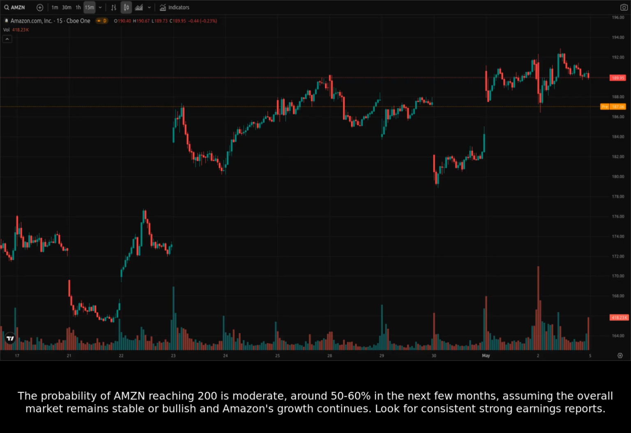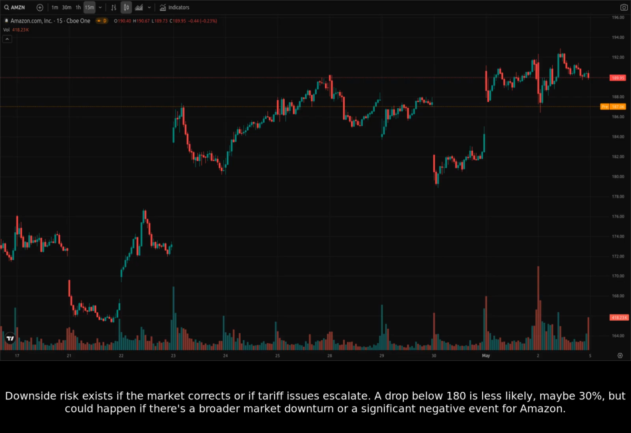Look for consistent, strong earnings reports. Downside risk exists if the market corrects or if tariff issues escalate. A drop below 180 is less likely, maybe 30%. But could happen if there's a broader market downturn or a significant negative event for Amazon.